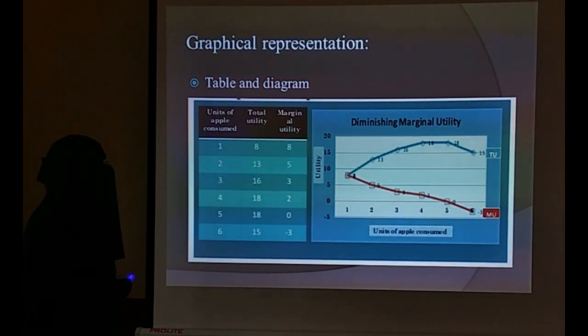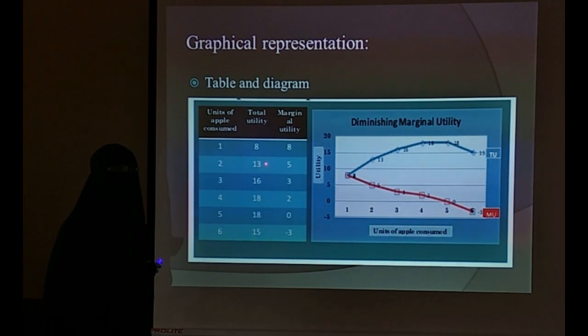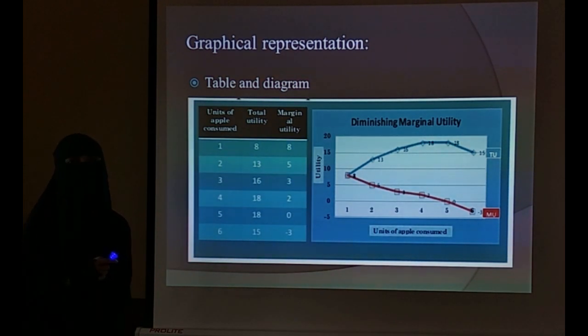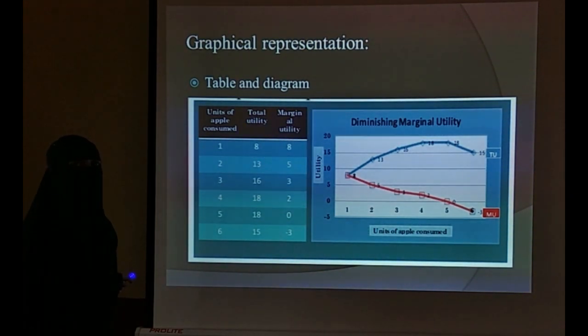Okay. The next thing here, by consumption of the second unit of commodity, or second apple, I am going to get 13 units of total utility. So 13 units of total utility, that total utility is increasing, but what about the marginal utility here? It is decreasing. How is it so? So 13 minus 8, that is TUn-1. Remember the formula of marginal utility there. MU is equal to TUn minus TUn-1. TUn is 13 and TUn-1 is 8. 13 minus 8, that is 5. Like that, if I go on consuming the third apple, fourth apple and fifth apple, my total utility